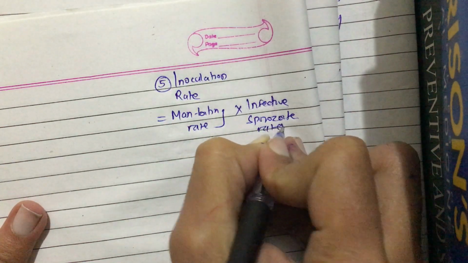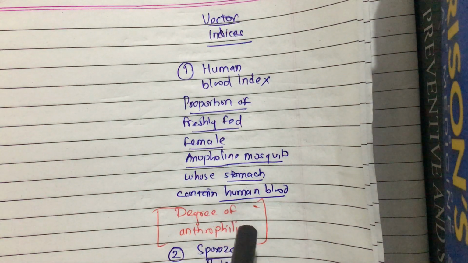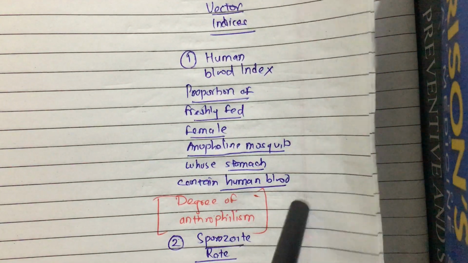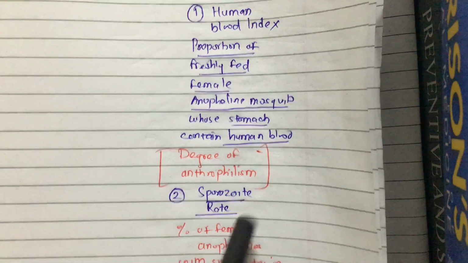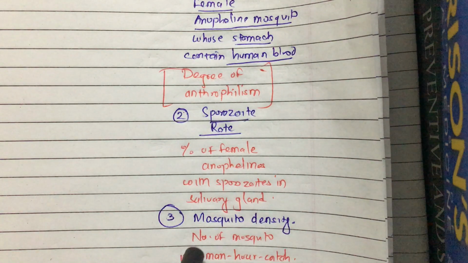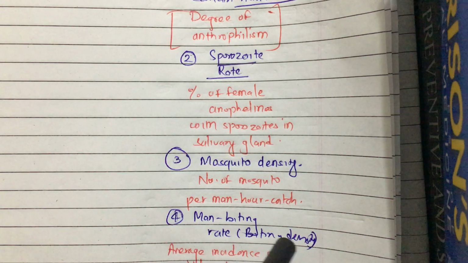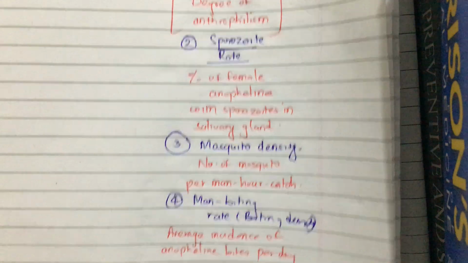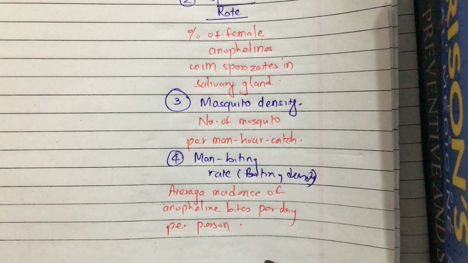So what are the rates used for the vector indices? The vector indices are measured by the human blood index. Human blood index means the proportion of freshly fed female anopheline mosquitoes whose stomach contains human blood, okay? And it denotes the degree of anthropophilism. Sporozoite rate is the percentage of female anopheline with sporozoites in the salivary glands. Mosquito density means the number of mosquitoes per man per hour of catch, and man biting rate means average incidence of anopheline bites per day per person, okay?